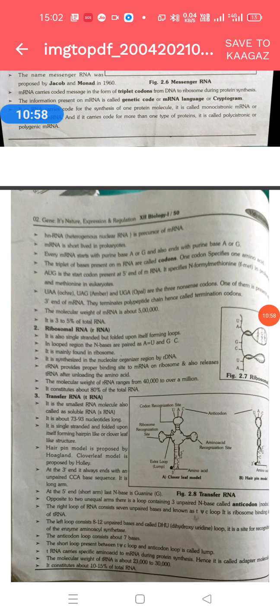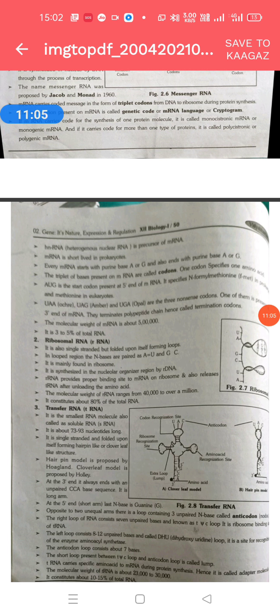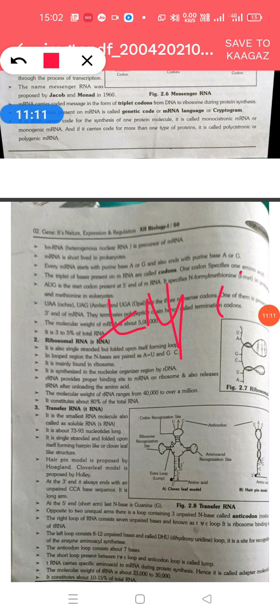Understand? Are you getting my point? The right loop of tRNA consists of 7 unpaired bases and is known as the TΨC loop. But the left loop consists of 8 to 12 unpaired bases and is called the DHU, dihydrouridine loop.